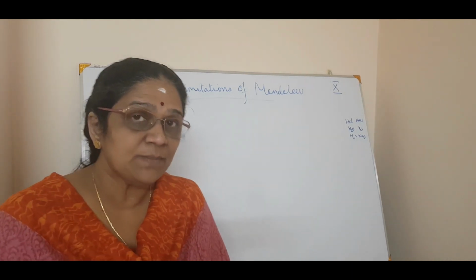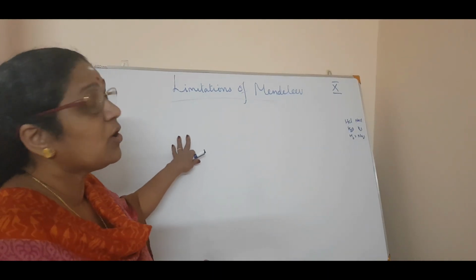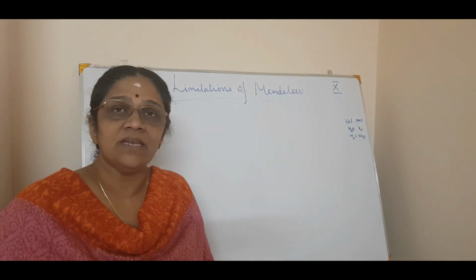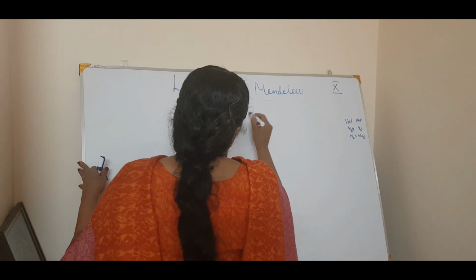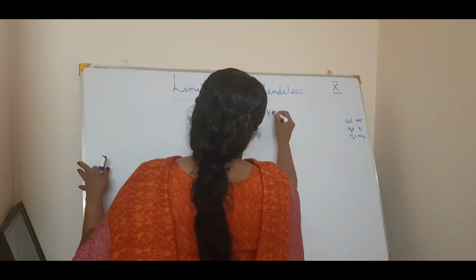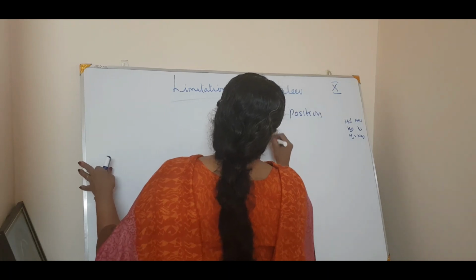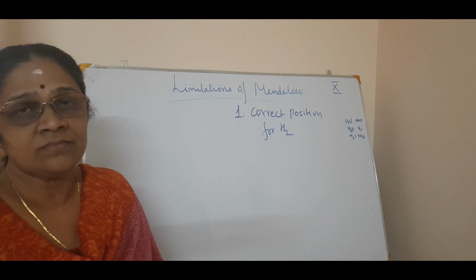The first limitation of Mendeleev's periodic table was that he could not give a correct position for hydrogen. Why?